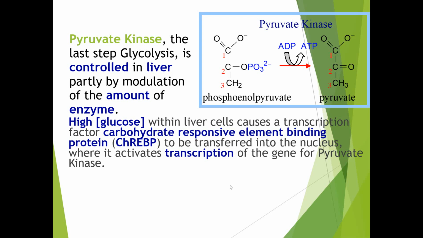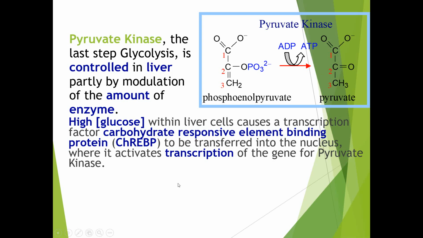So this protein acts on the enzyme's gene, due to which pyruvate kinase activity gets altered, and the conversion of phosphoenolpyruvate to pyruvate is affected.